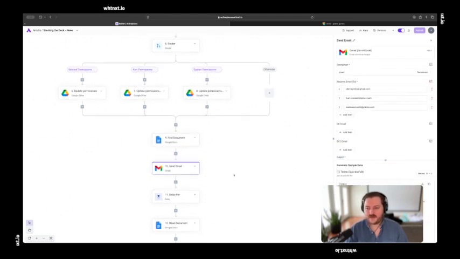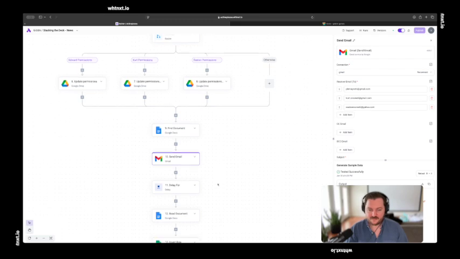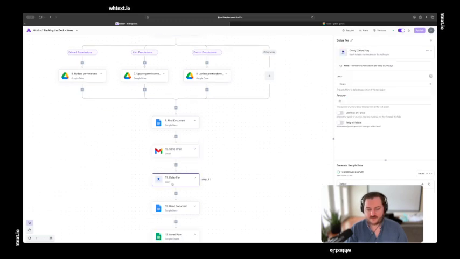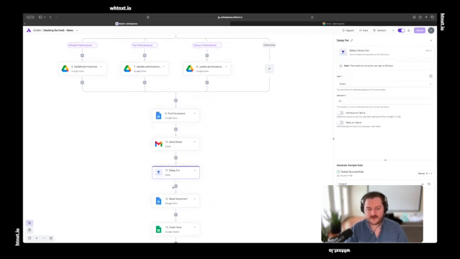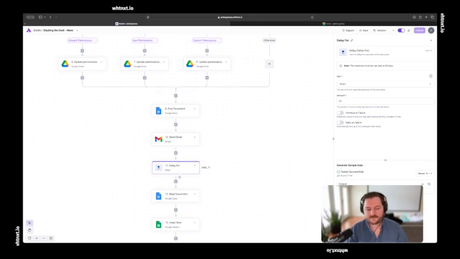From there, we send an email. An email is going to go out to each of us with the permissions that are associated with it, all of our Gmails and Yahoo in this case. I like to put a little delay here just to make sure that the email has been sent out between that and the read document.